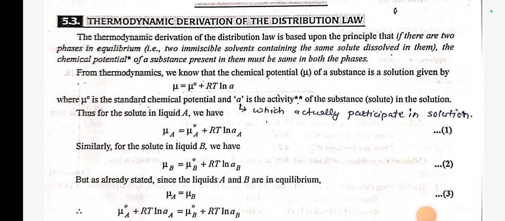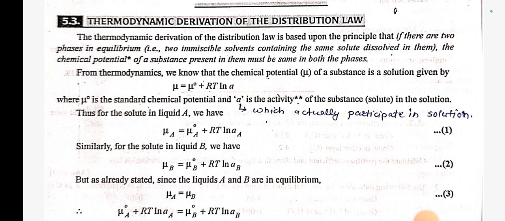Thermodynamic derivation of the distribution law. The thermodynamic derivation of the distribution law is based upon the principle that if there are two phases in equilibrium, that is, two immiscible solvents containing the same solute dissolved in them, then the chemical potential of a substance present in them must be the same in both the phases.